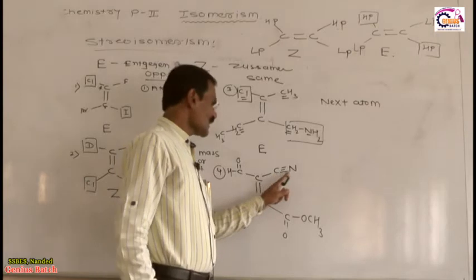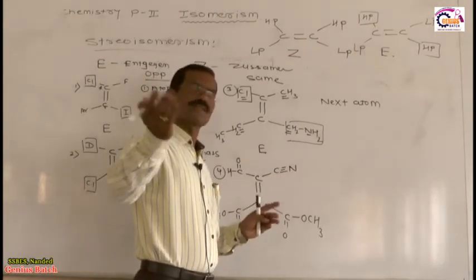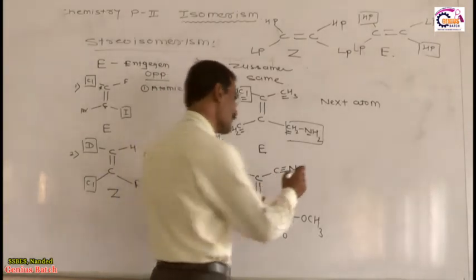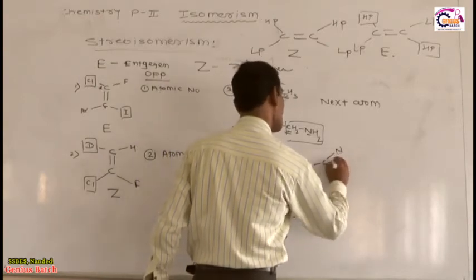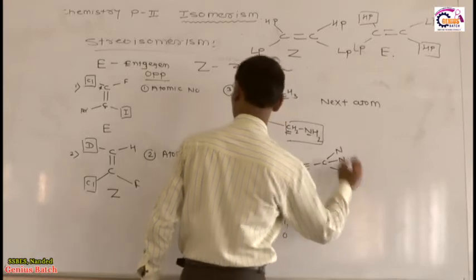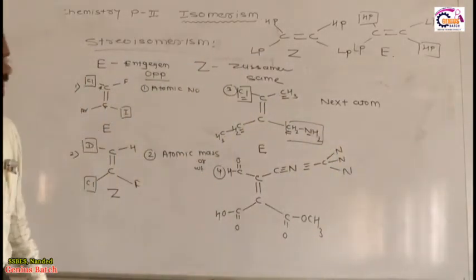Now the carbon is attached to only one nitrogen. Now where is the fourth valency of carbon? Via the triple bond. Triple bond means what? You consider it like this. This is carbon, this is attached to 3 nitrogen. Is it okay? Yes or no? This is attached to 3 nitrogen.